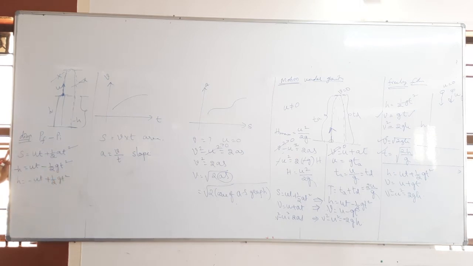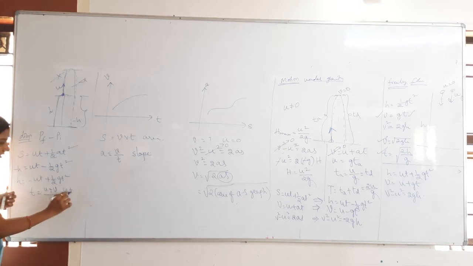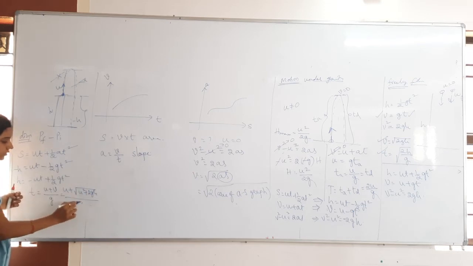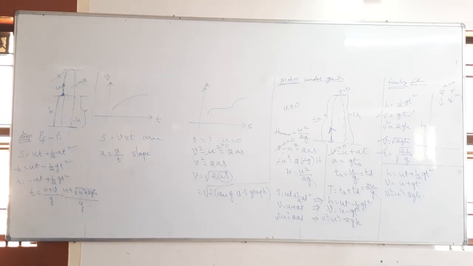And I told you one important shortcut formula for t. Do you remember that? t is equal to velocity by acceleration. Which velocity? Two velocities are there: one is u, another is v. Then acceleration is g here. So we can consider t equals u plus v by g. So t equals u plus, what is the v value, under root u square plus 2gh, all divided by g. That is a shortcut method I told you to remember the total time of flight for the vertically thrown body from the top of a tower.